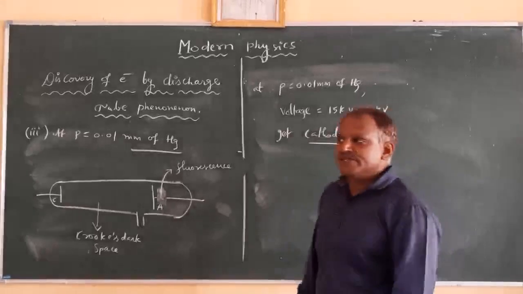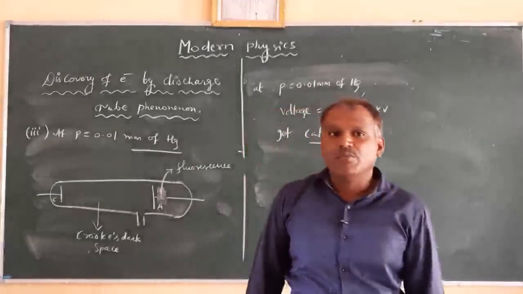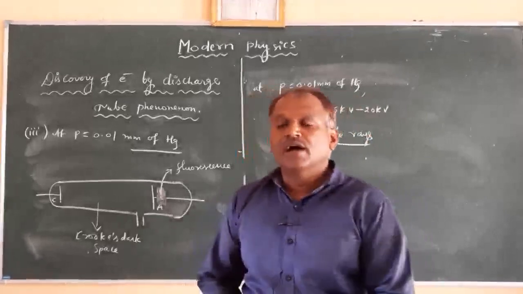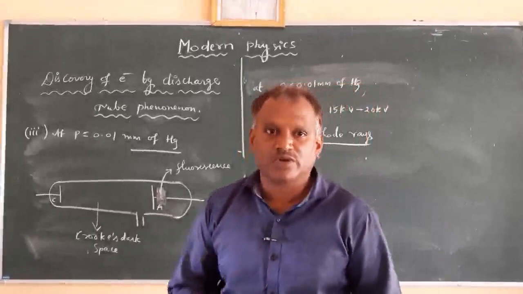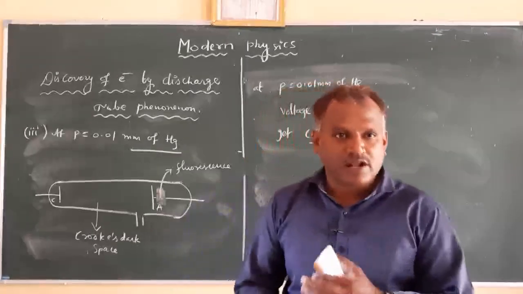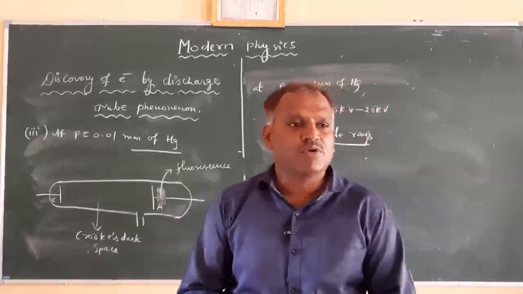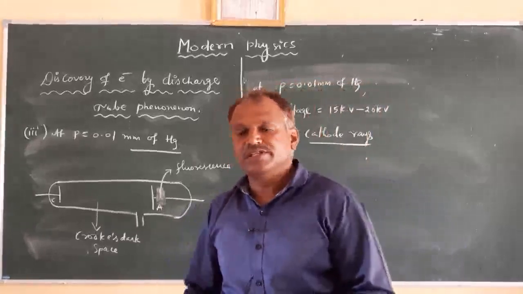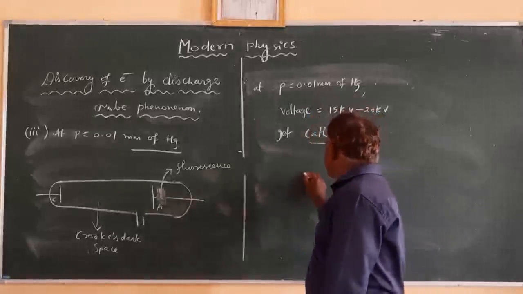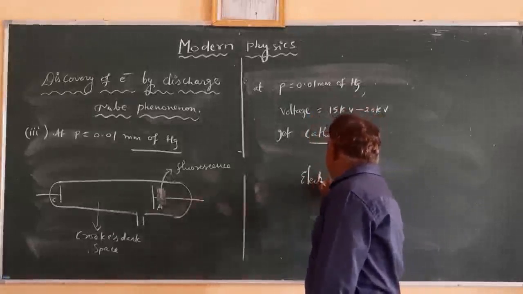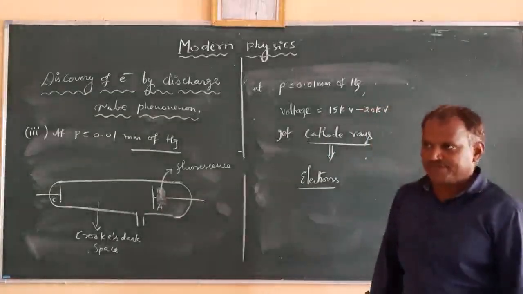Okay, these cathode rays have different properties, and after making different experimental studies about the cathode rays, they are named electrons. What are the properties and what are the studies about these cathode rays? We can have these cathode rays named as electrons by studying the properties of these cathode rays.